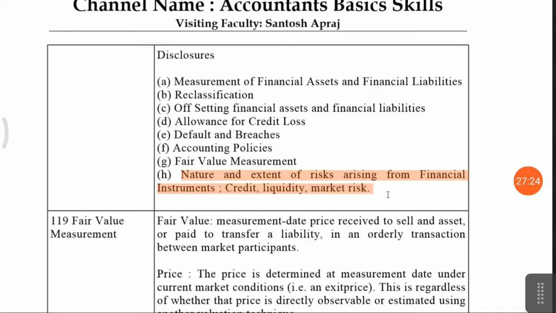Investors should know what type of risk is involved in this business. The previous accounting standard did not give that much importance, but IFRS and IAS give more importance to risk.